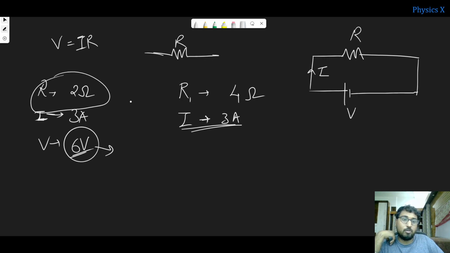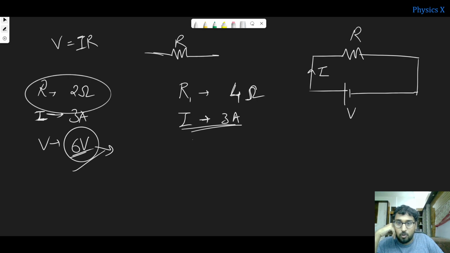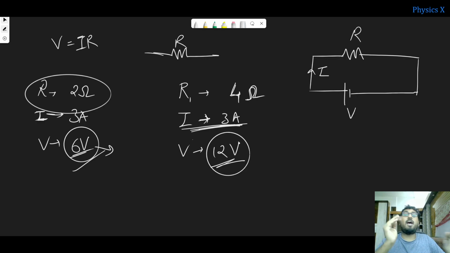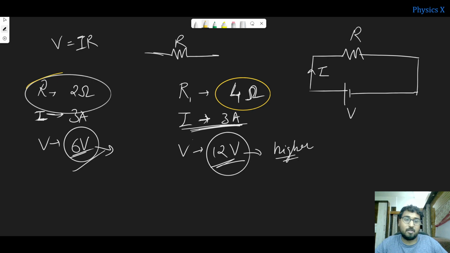So I am telling that when the resistance was 2, the current I want is 3, then I need to apply this potential difference as 6 volts. Now suppose the resistance is 4 ohms, and I also want the current to be the same, that is 3 amperes only. What will be the voltage? That is 12 volts. Now you see that I need a higher potential difference to flow the same amount of current. Why? That is because the resistance is increased. That is the property of opposition to the flow of charges. It is increased in this case, so I want more force to flow the electrons.